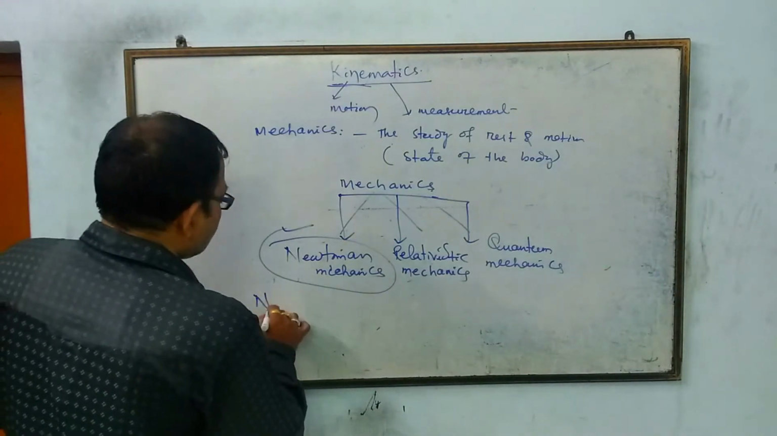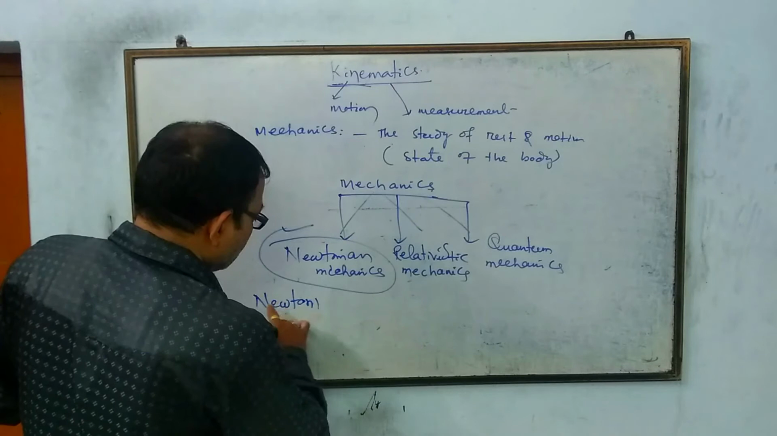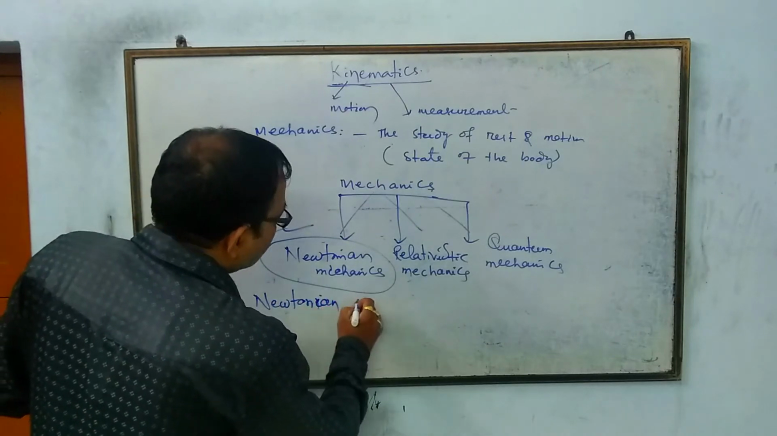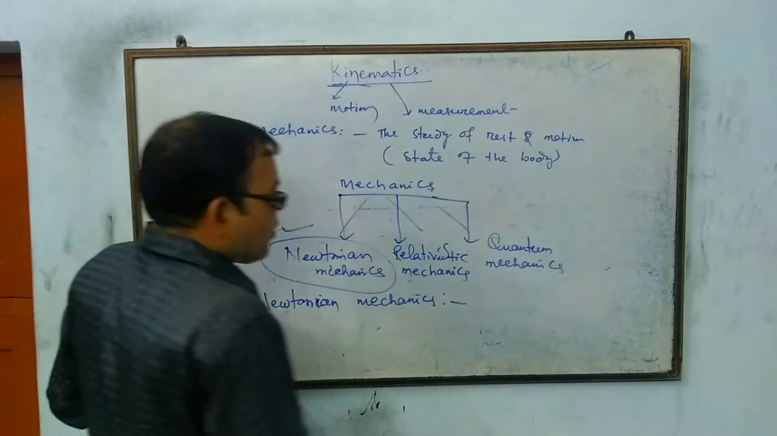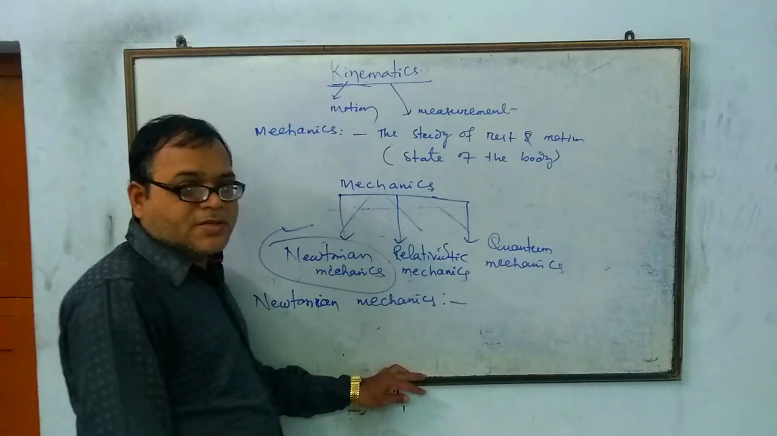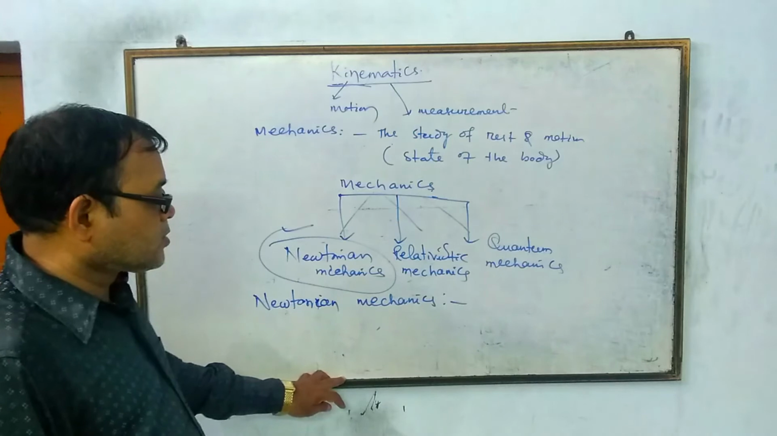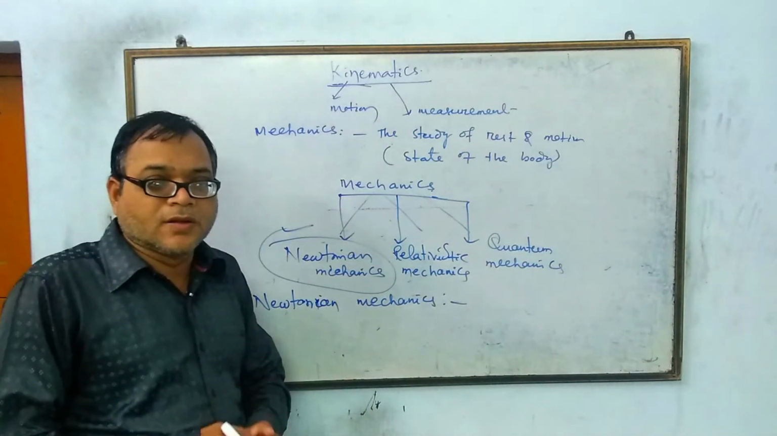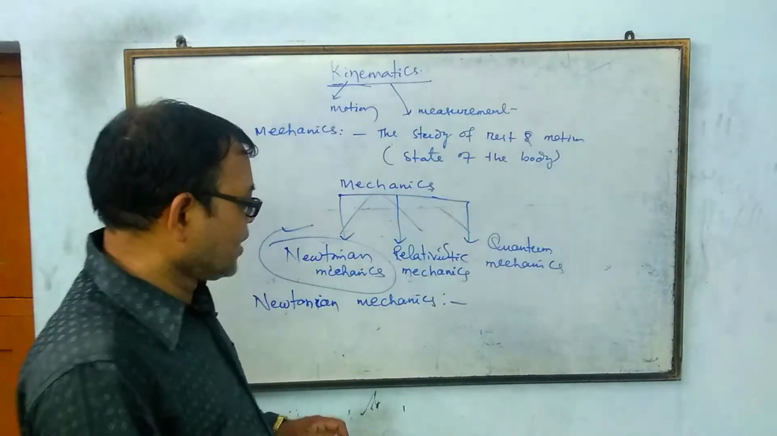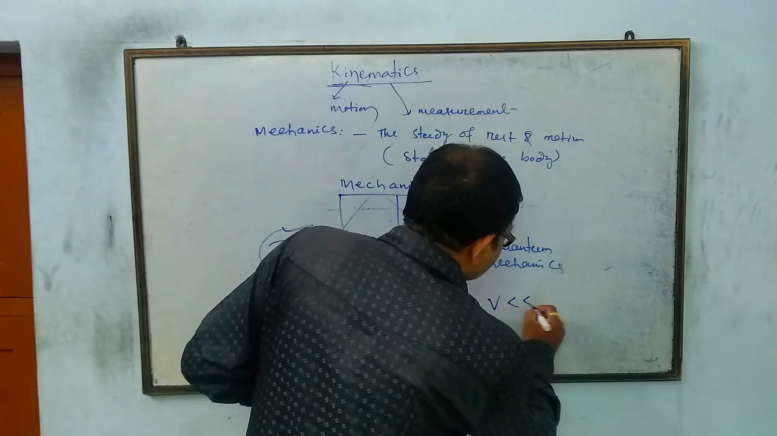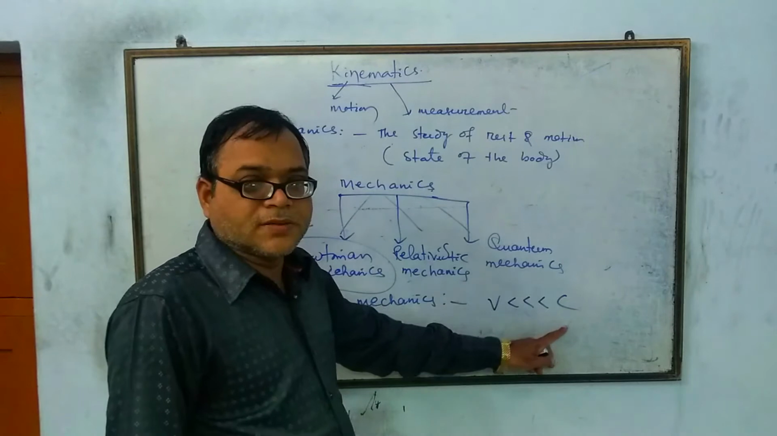Newtonian mechanics is the branch which only deals with bodies which have small mass, whose mass is not so large, as well as bodies whose velocity or speed cannot be compared with the velocity of light, or it is quite neglected. It is completely neglected with respect to the velocity of light.